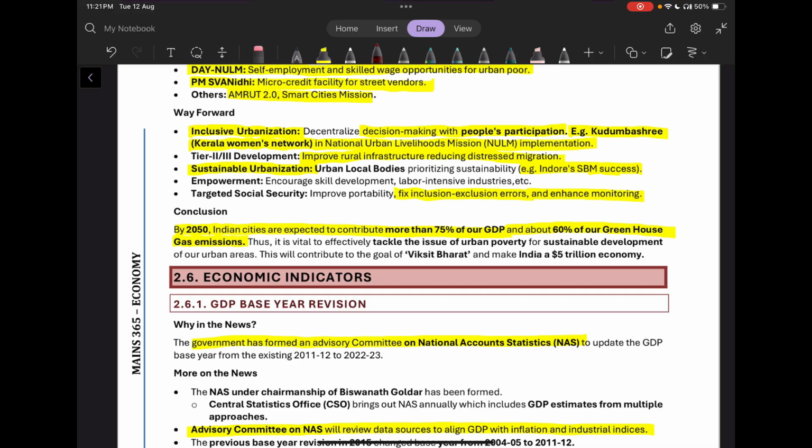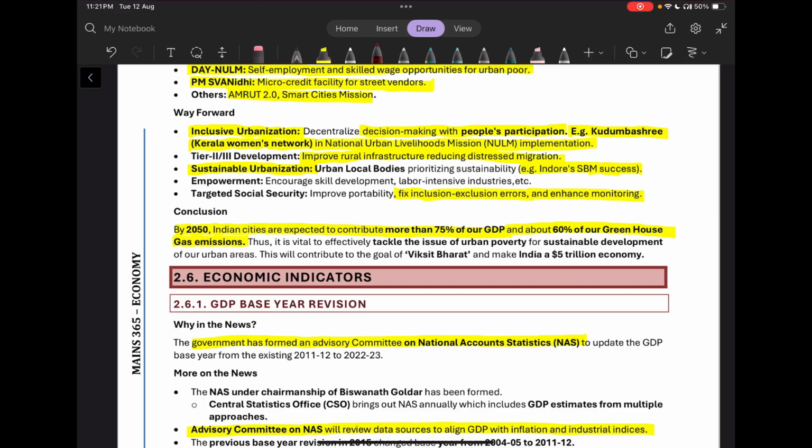So the way forward. We can include a case study of inclusive urbanization in Kudumbashree, where people's participation in decision making has been decentralized.